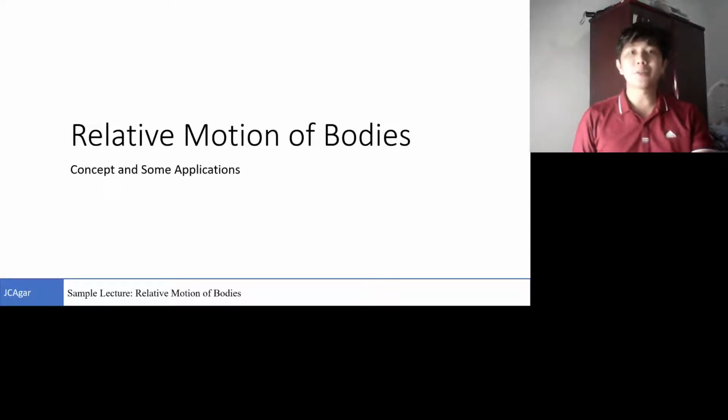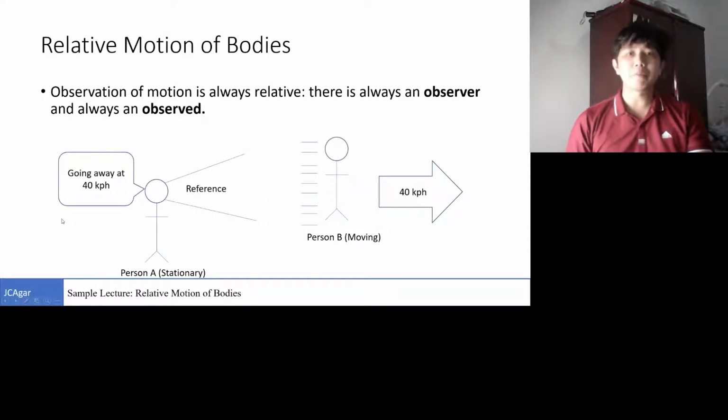Agar, and I'm here to present about the relative motion of bodies. So in this presentation, I'll be discussing the concept itself and some of its applications. Relative motion of bodies, in a nutshell, states that the observation of motion is always relative. There's always an observer observing the motion, and there's always the observed doing the motion itself.